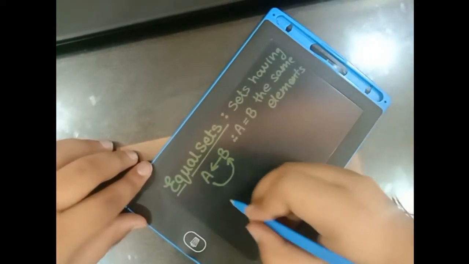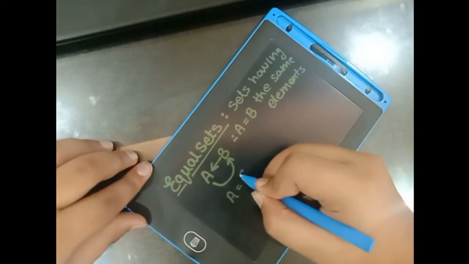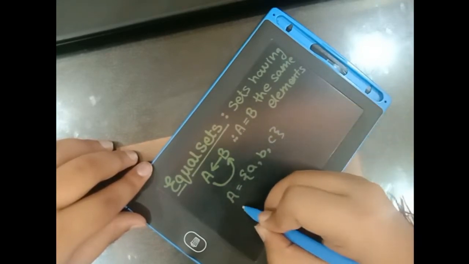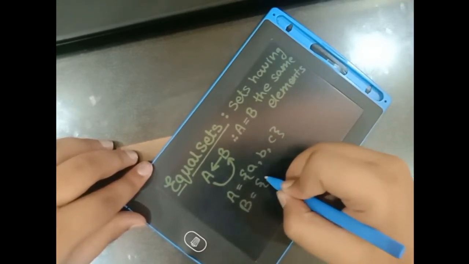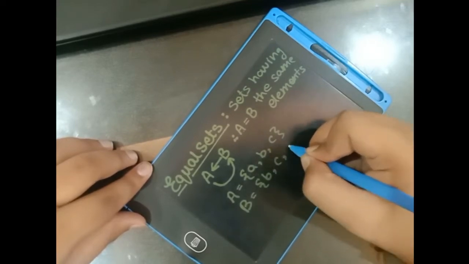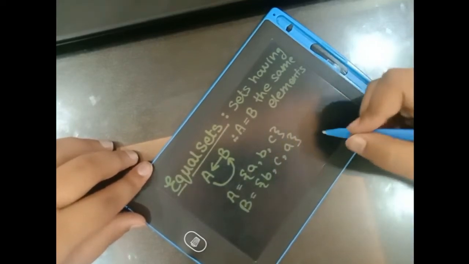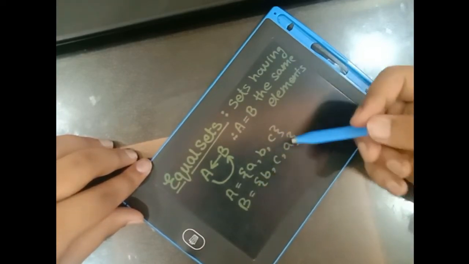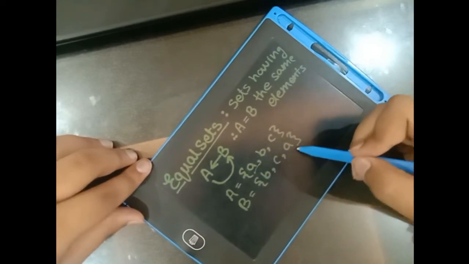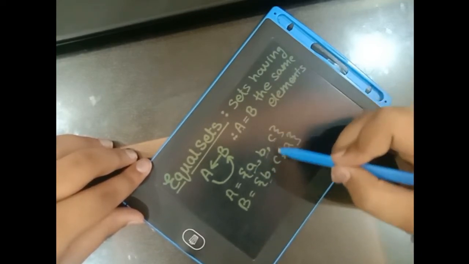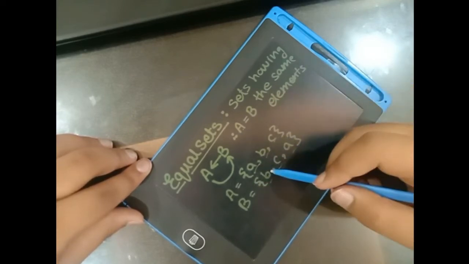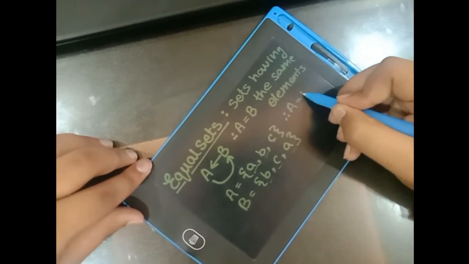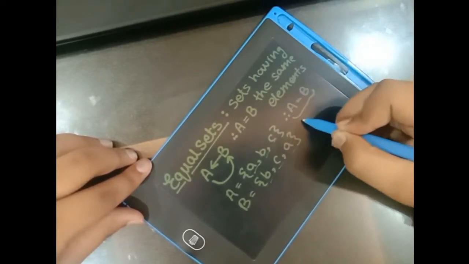Alright. So for example, if set A is equal to A, B, C and set B is equal to B, C, A. Now from the previous rule we know that the order of a set doesn't matter. So we see that the elements A, B and C, all three exist in both the sets. Therefore A is equal to B and A and B are equal sets.